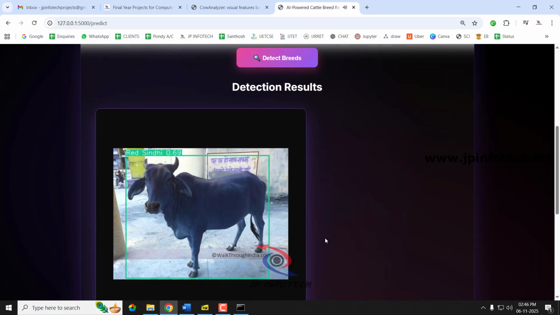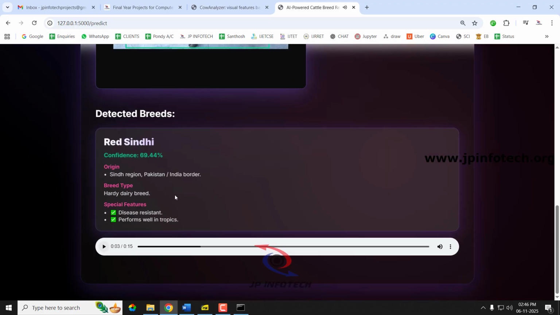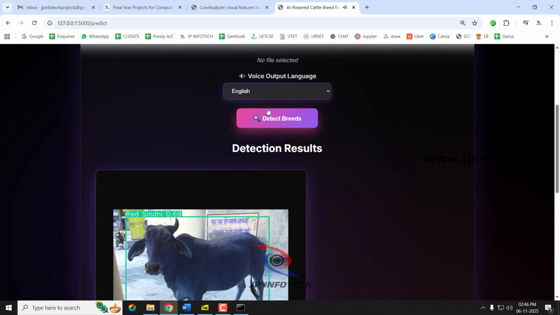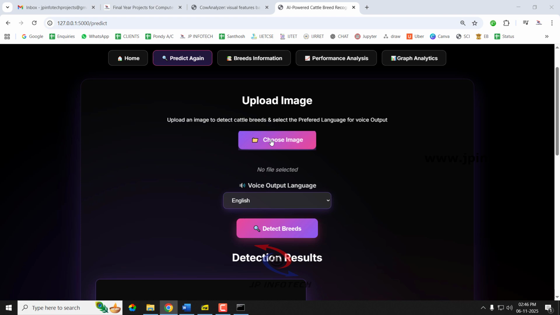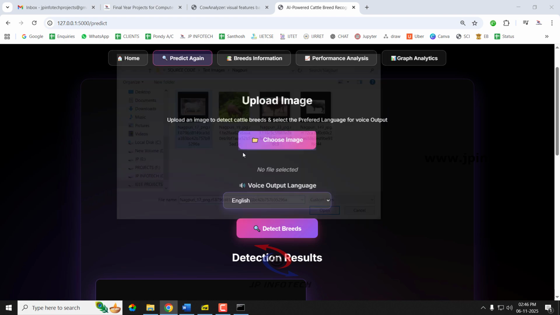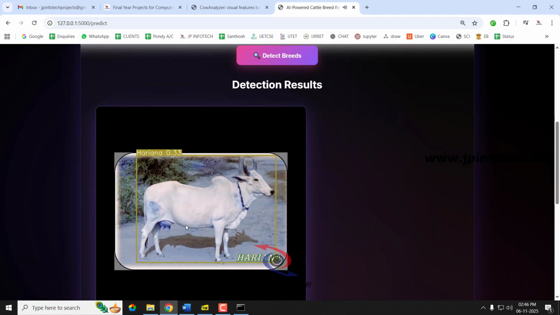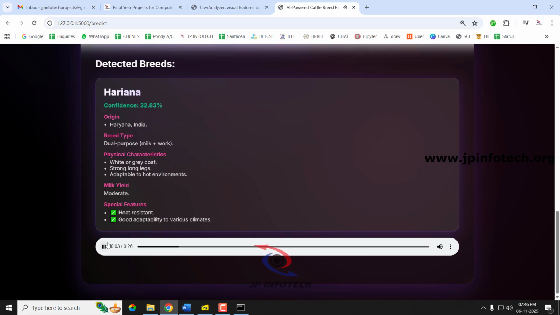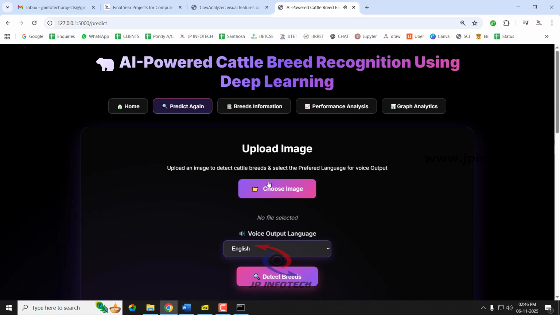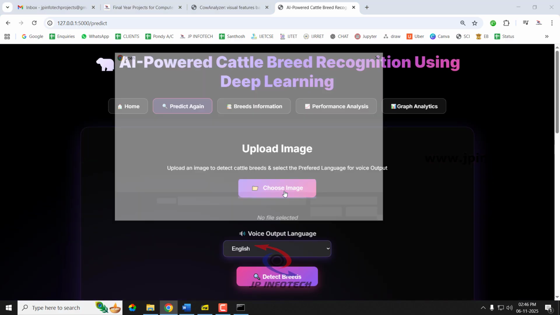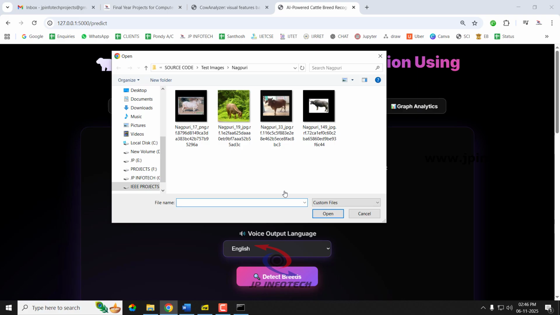Red Sindhi, origin Sindh region. This has given a wrong prediction. Let us change to some other image and give it. Haryana, origin Haryana, India. So this has also given the wrong result. So now let me give some other image for this.